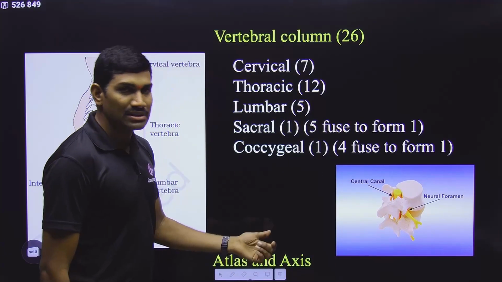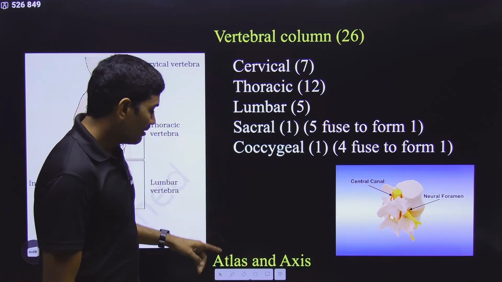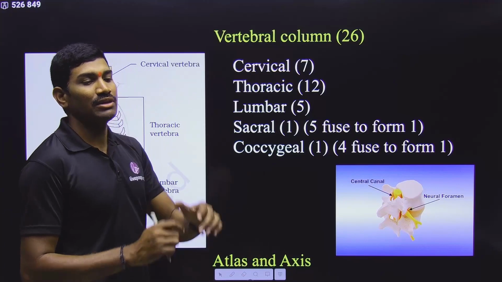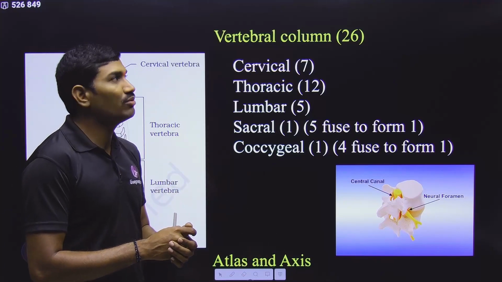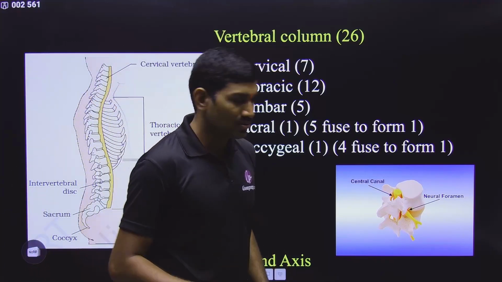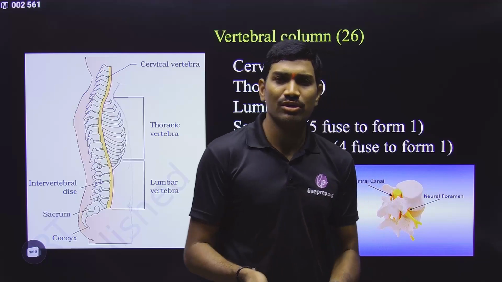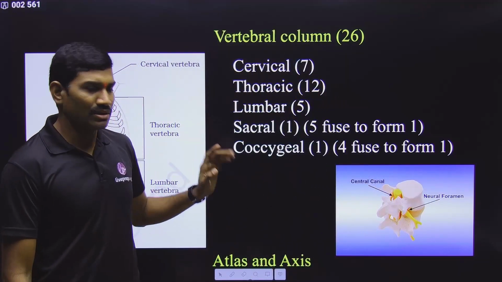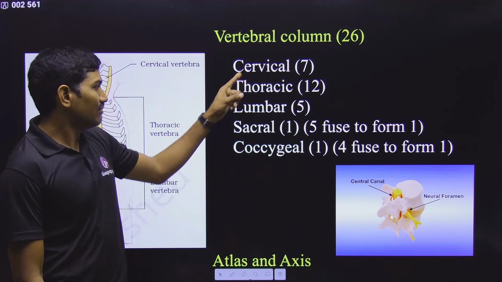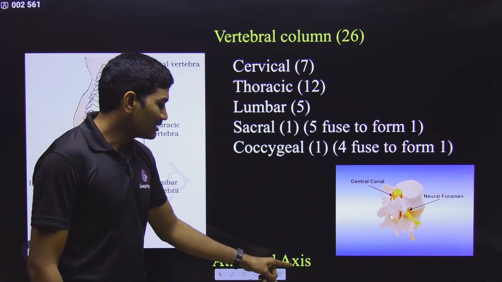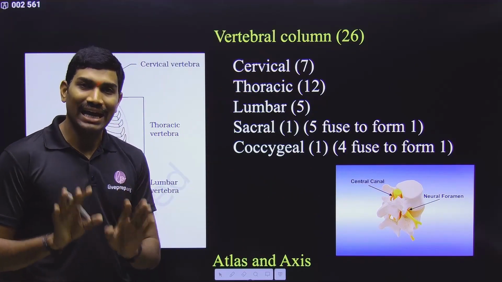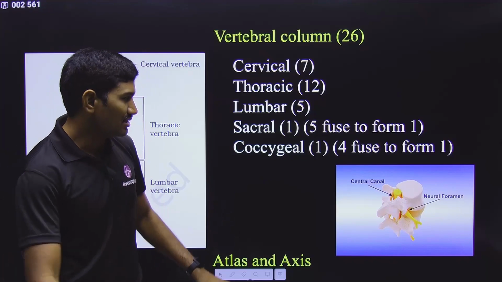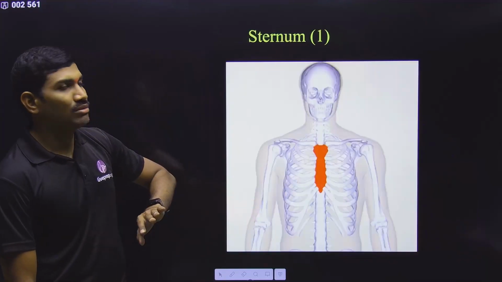Next one, the second one is called the axis. Between the atlas and axis we observe a pivot joint, so we are able to move our head in different directions. Anyhow, these things we will study under joints, but deep information was not given in NCERT, so simply remember this. The first cervical vertebra is called atlas, and the second cervical vertebra is called axis. Simply these two names are enough, that's it, over. With this the vertebral column is complete.